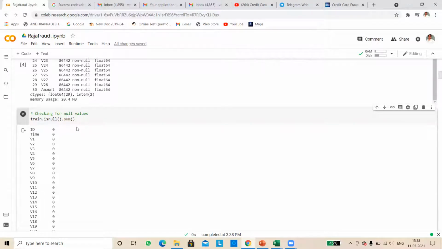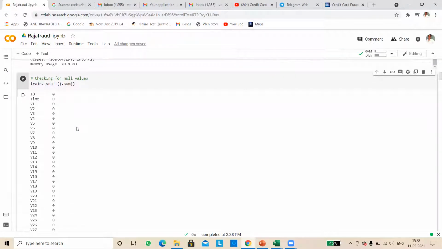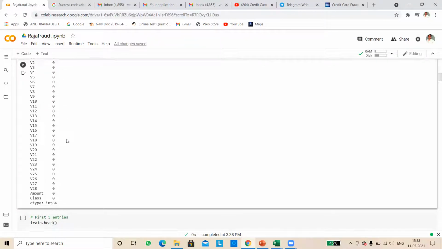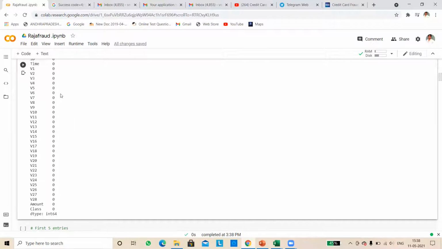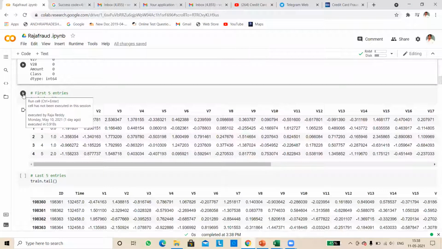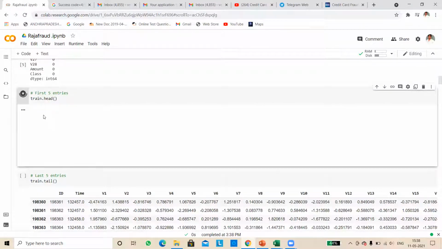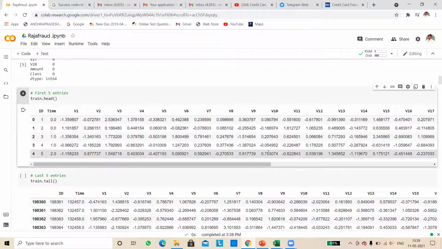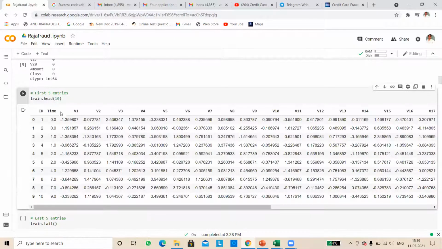The null sum checks whether there are any nulls. Here it is shown as zero, so no fraud is happening. When I give enter with head, it shows the first five values. Normally, if we don't give anything, it gives the first five values. When we enter 10, it will give 10 rows.